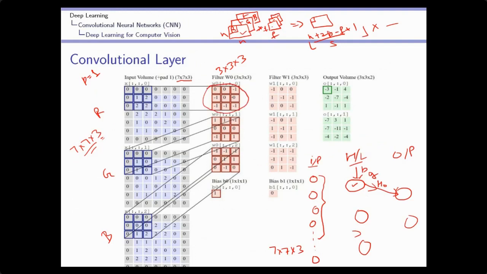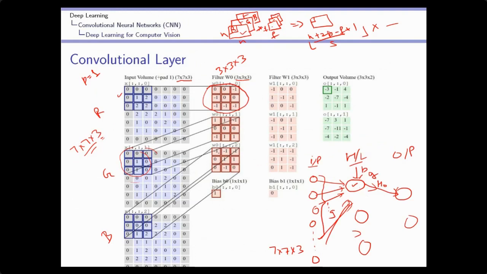The size of this filter is 3 by 3 by 3, so 9 pixels of this channel, 1, 2, 3, and so on up to 9, the 9 pixels of the top left corner, will be connected to this particular neuron. The next 9 values will be connected to this neuron, and the next 9 values to this neuron.